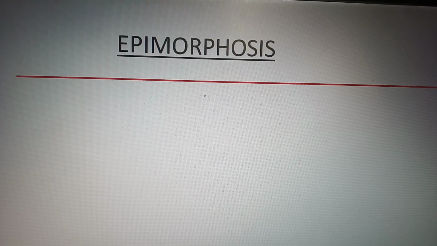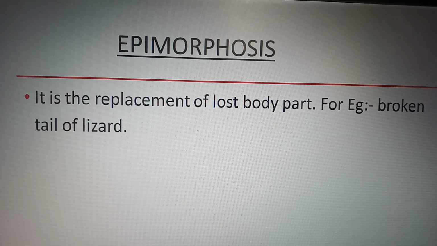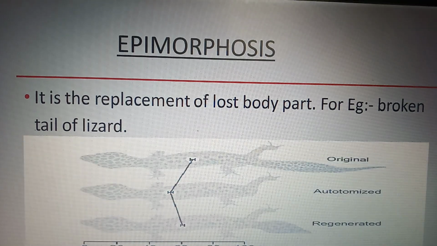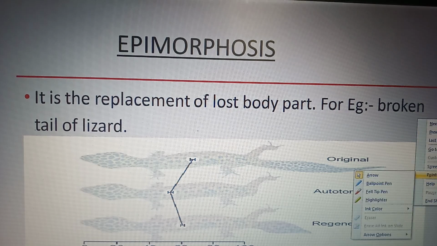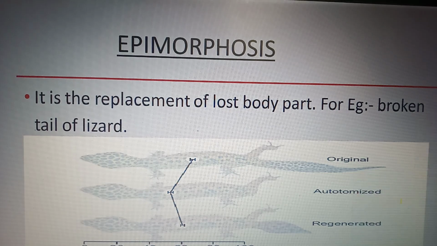The next one is epimorphosis. So what is epimorphosis? Epimorphosis is a replacement of a lost body part, means the part that is lost. For example, broken tail of wall lizard. You all know about this fact. Let us discuss this in some more detail.